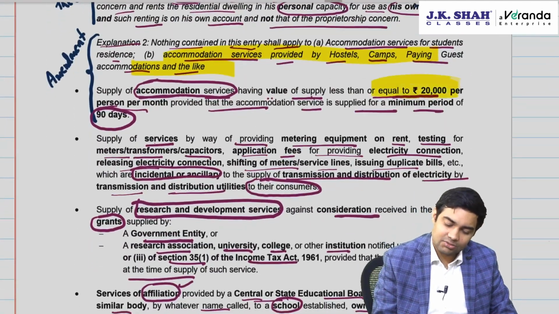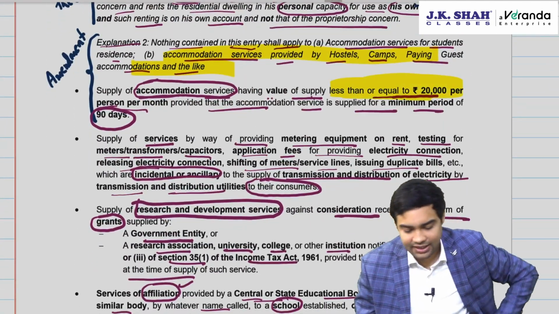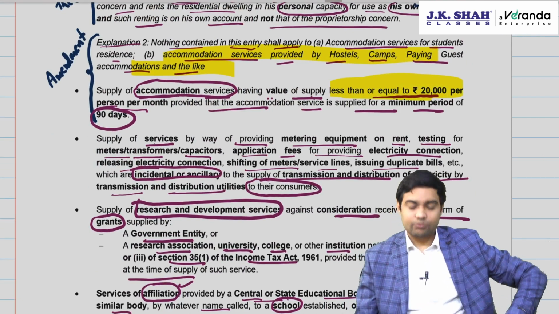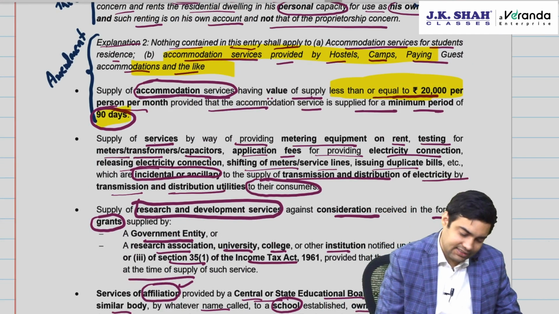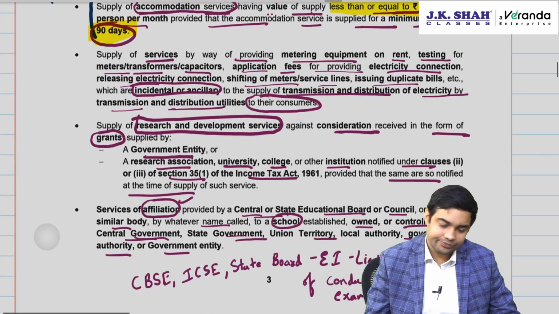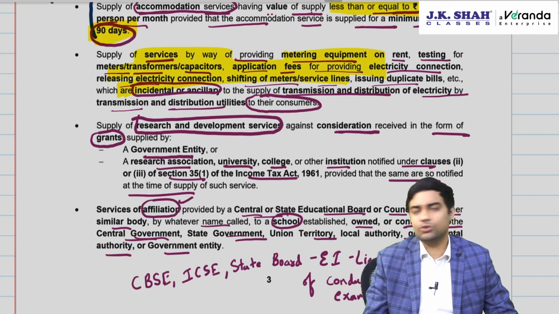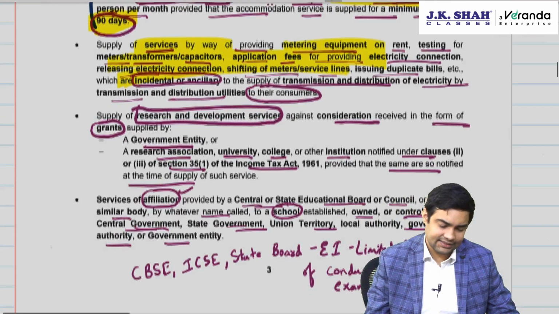They will get one exemption if the value of supply is 20,000 per person per month, provided the minimum period is 90 days. Then ancillary services provided by transmission and distribution of electricity providers exempted.